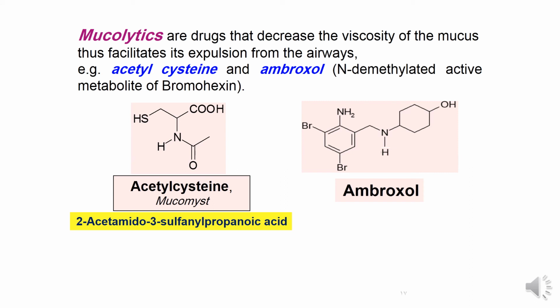Mucolytics are drugs that decrease the viscosity of the mucus, thus facilitating expulsion of the mucus from the airways, like acetylcysteine and ambroxol. Ambroxol is the N-demethylated active metabolite of bromhexine. Here, ambroxol has a structure similar to bromhexine, but ambroxol is the N-demethylated form of bromhexine. So acetylcysteine and ambroxol are mucolytics.